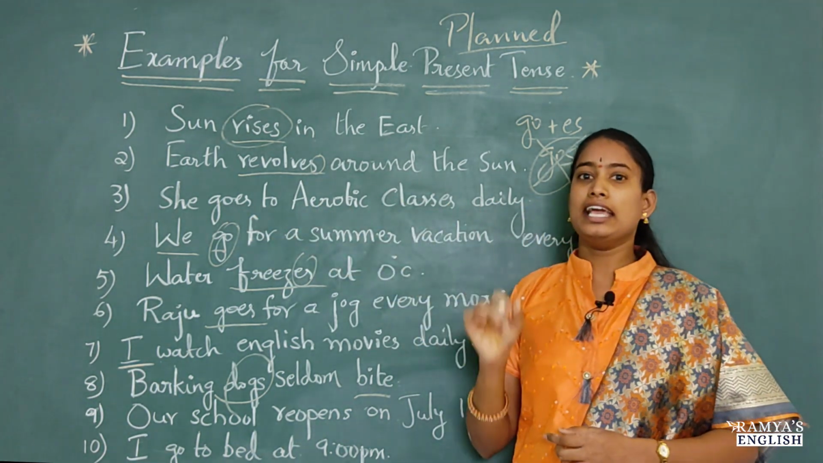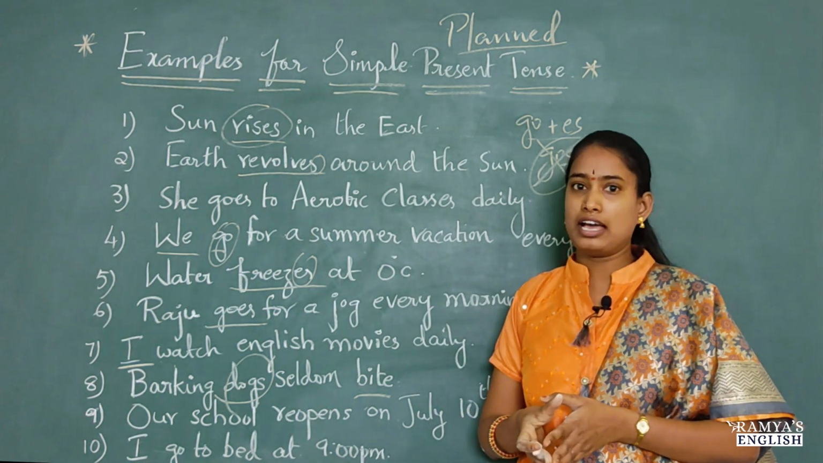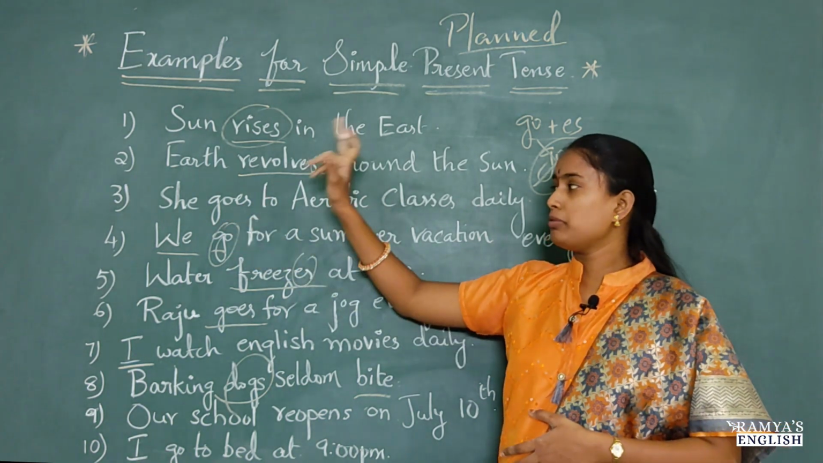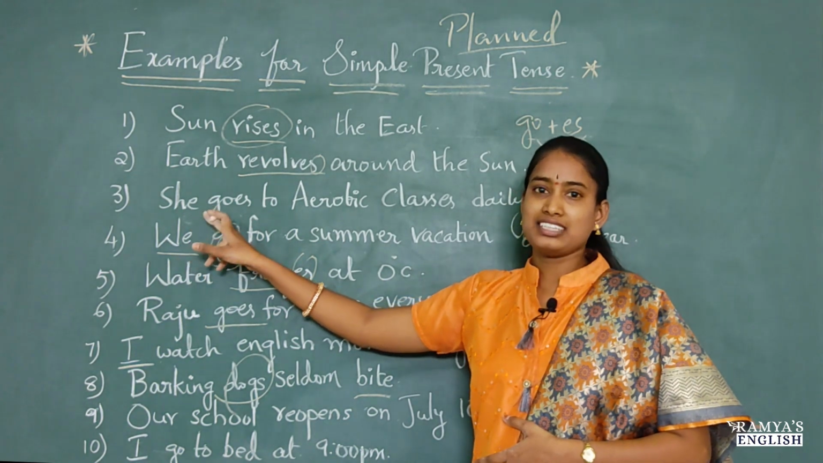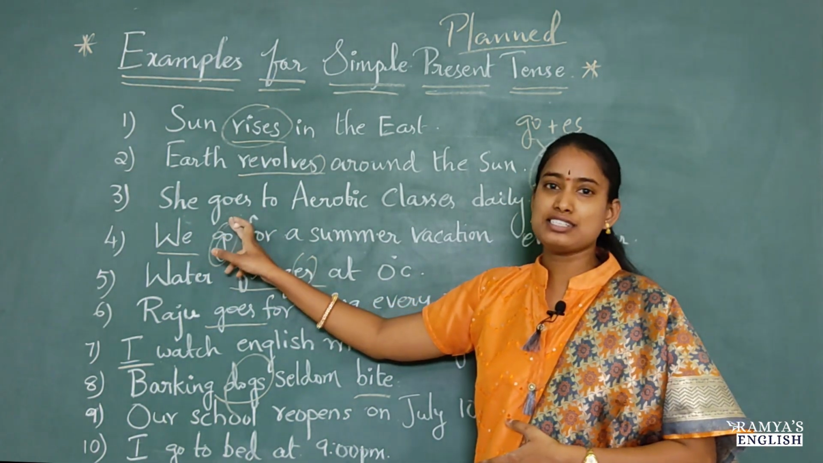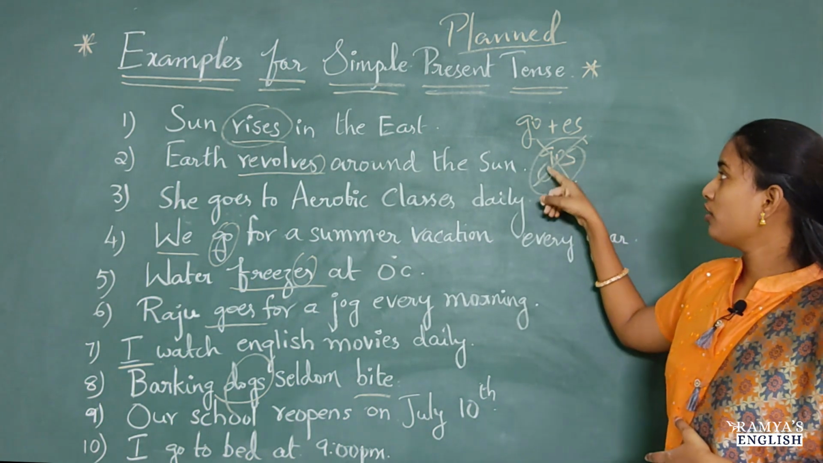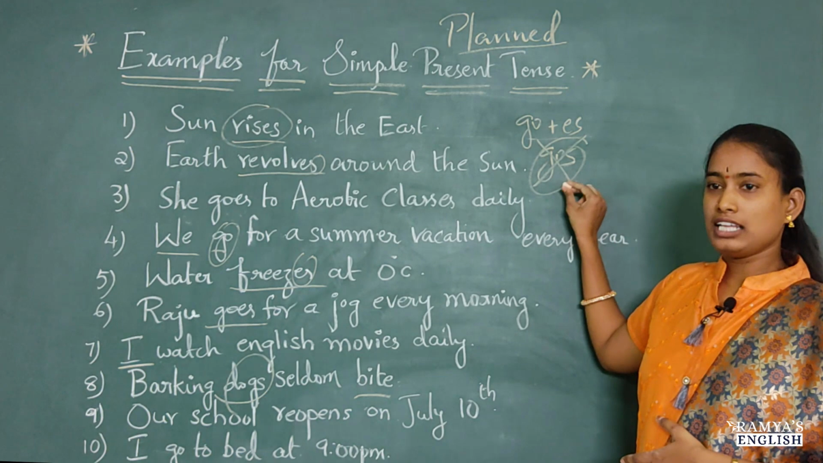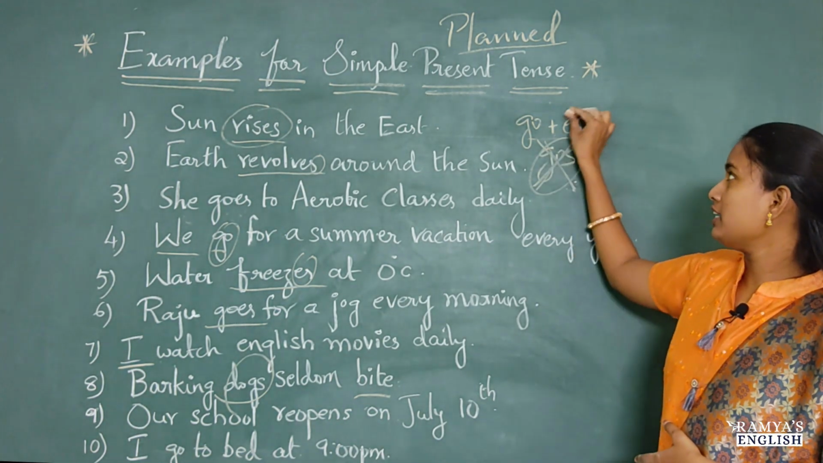She goes to aerobic classes daily. So that is a daily action, a habitual action. That is her habit. So for those actions we should use simple present tense, and here she is a third person. That's why I have added ES to go. See, if we add go plus S, goS, that is incorrect, that is wrong. We should add ES here.